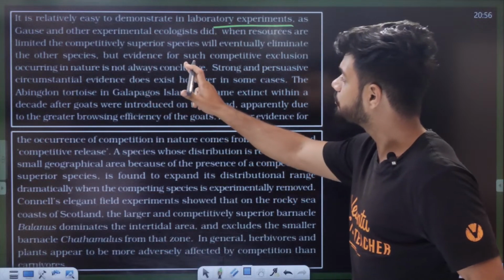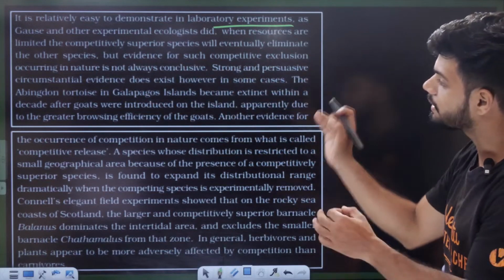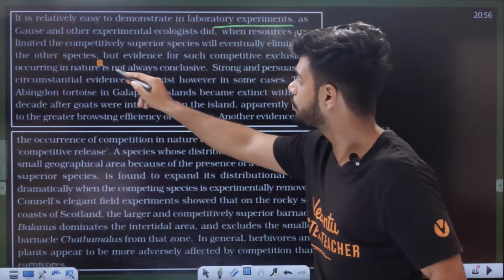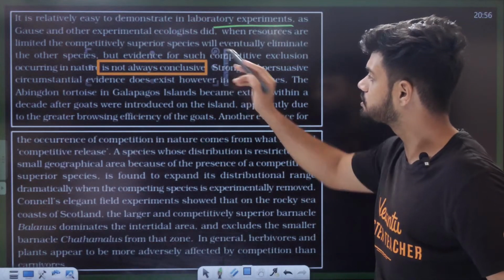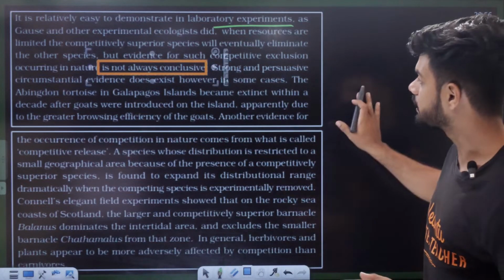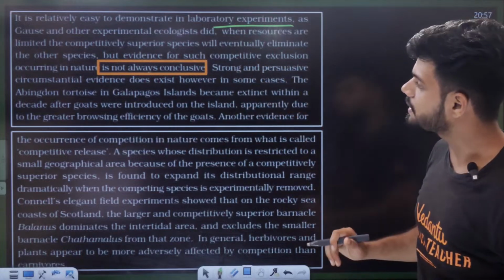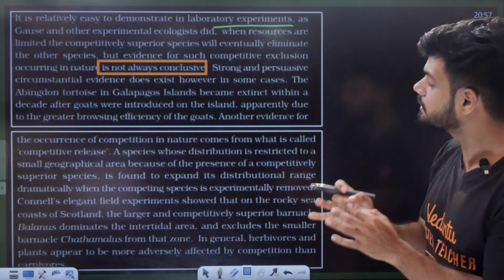But evidence for such competitive exclusion occurring in nature is not always conclusive. However, strong and persuasive circumstantial evidence does exist.